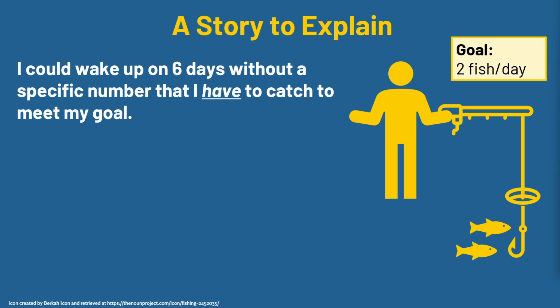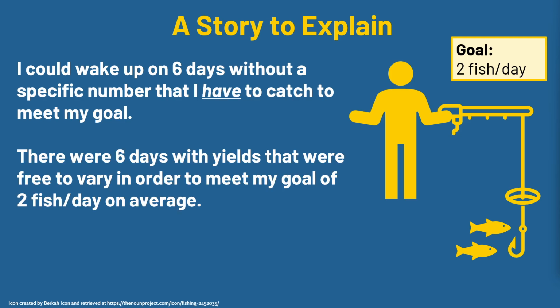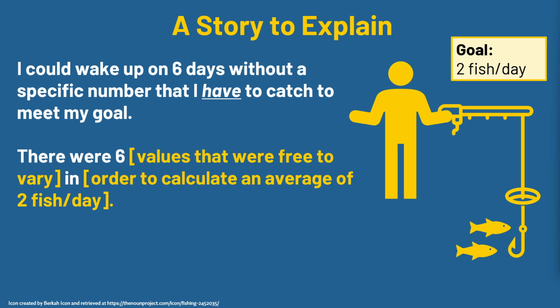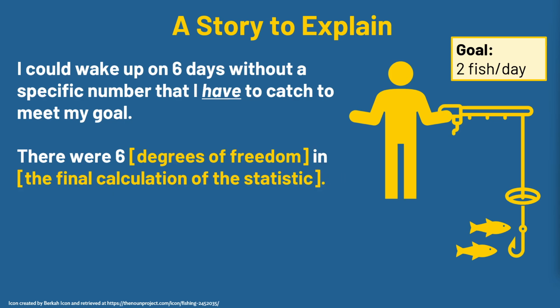In this example, I could wake up on 6 days of this week-long trip without a specific number that I have to catch in order to meet my goal. Or in other words, there were 6 days of this trip with yields that were free to vary in order to meet my goal of 2 fish per day on average. So we can reframe this a little bit to work towards our definition of degrees of freedom. In this case, there were 6 values that were free to vary in order to calculate an average of 2 fish per day, or in even more simple terms, there were 6 degrees of freedom in the final calculation of the statistic. In this case, of the mean, the average of 2 fish per day.